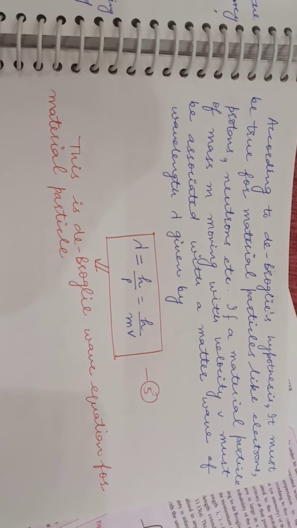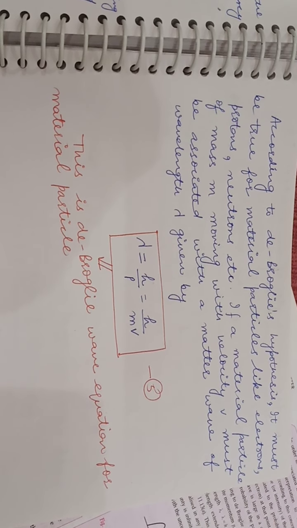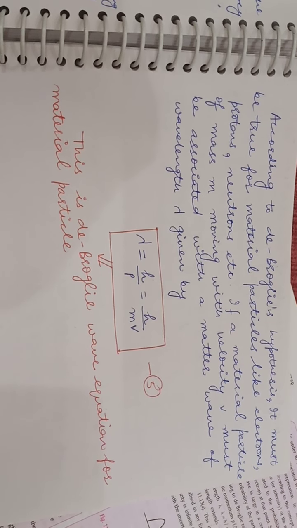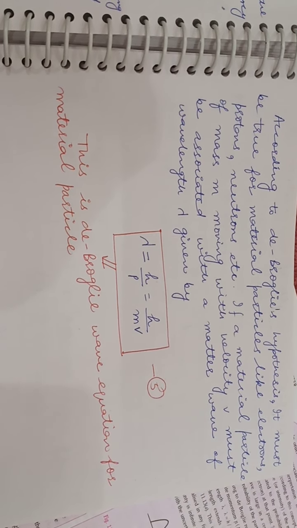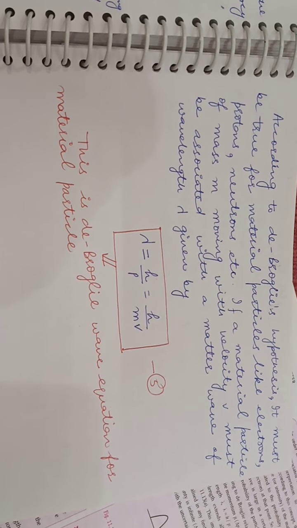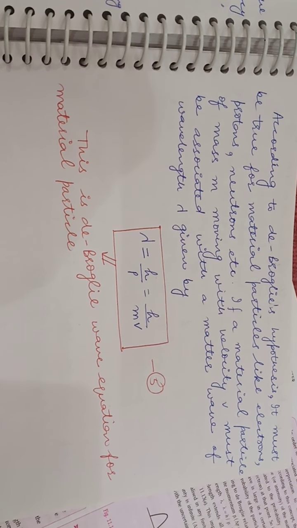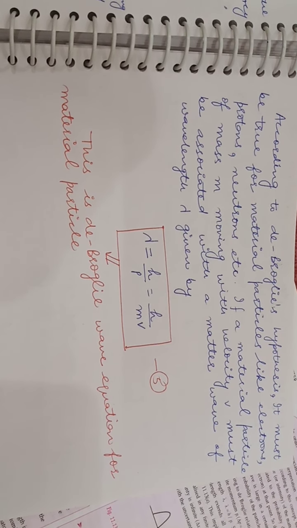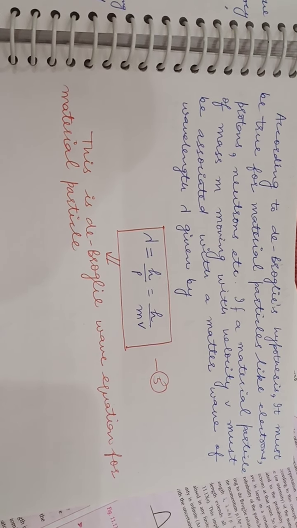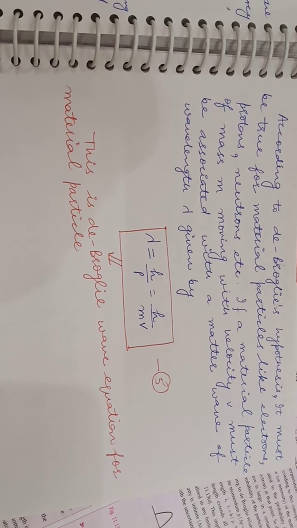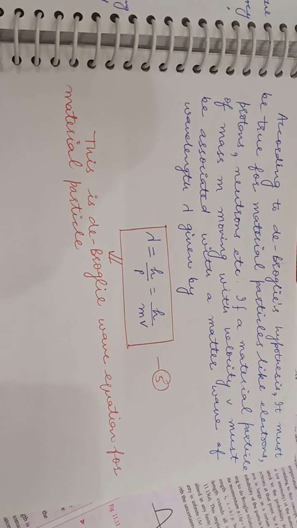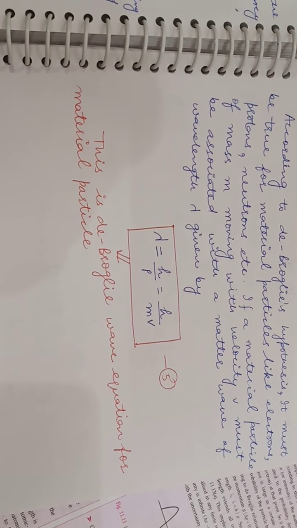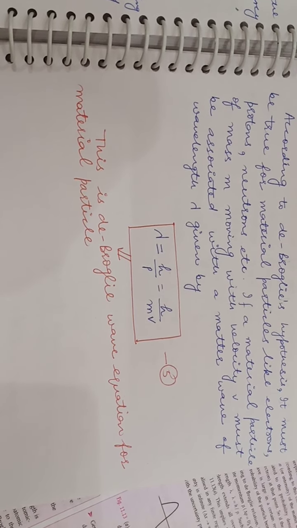According to de Broglie hypothesis, it must be true for material particles like electrons, protons and neutrons, etc. If a material particle of mass m, which is moving with velocity v, must be associated with the matter wave of wavelength lambda, then the wavelength lambda is equal to h upon p, which is again equal to h upon mv. So this is called de Broglie wave equation for material particle.